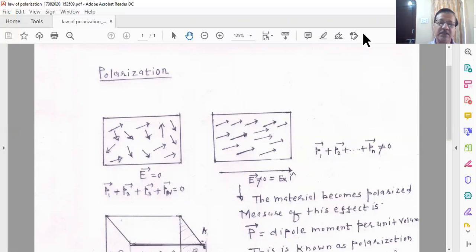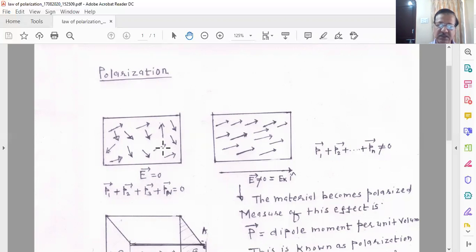In order to understand the polarization vector, let us consider that you have a dielectric slab. Here you look at this figure. I have a dielectric slab, and this slab is basically made up of atoms or molecules. So you have a group of atoms and a group of molecules, and you can characterize these atoms and molecules by their atomic density or molecular density. I mean to say the number of atoms per unit volume of a substance.